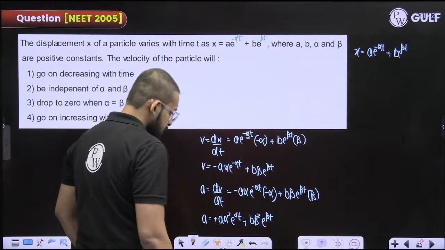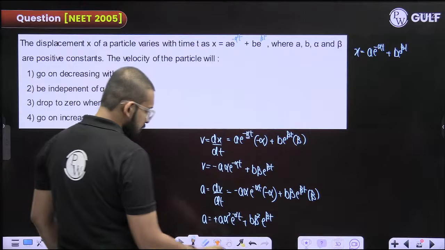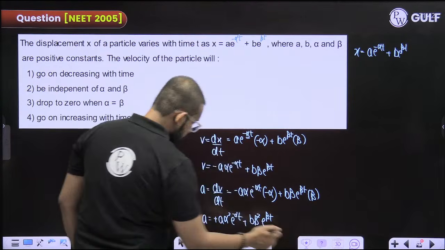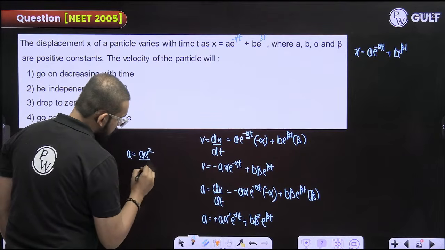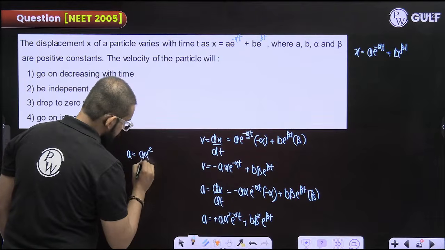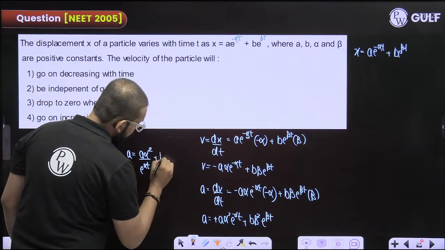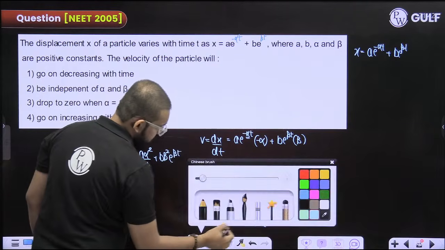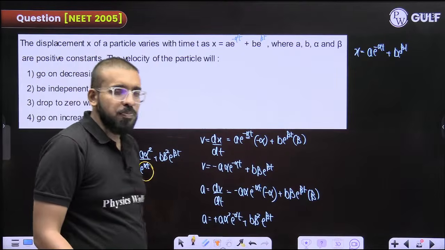Now, let me just write the acceleration here: a alpha square e raised to the power minus alpha t plus b beta square e raised to the power beta t. Now this you will always get as a positive value.